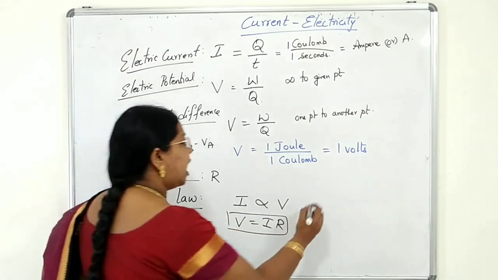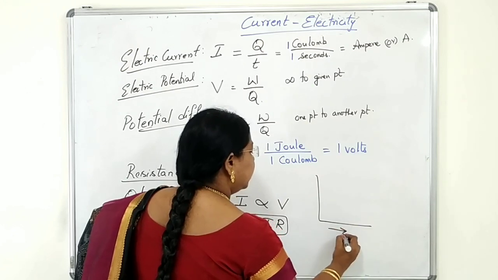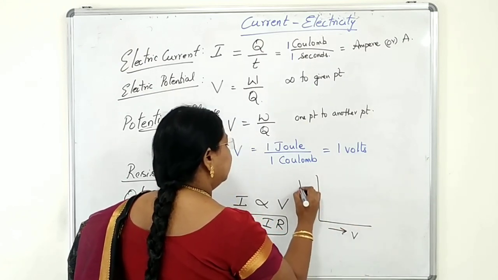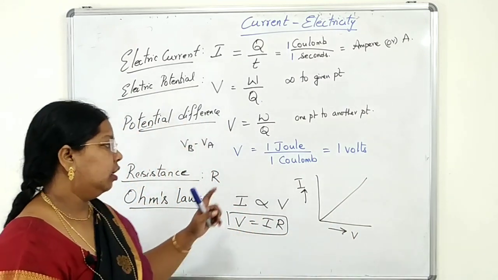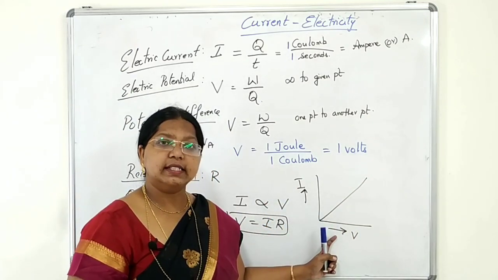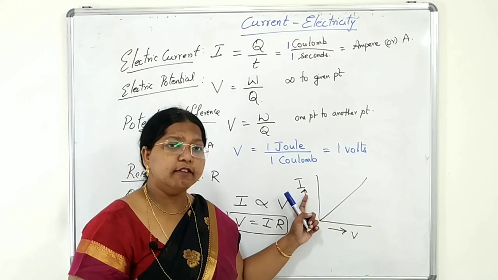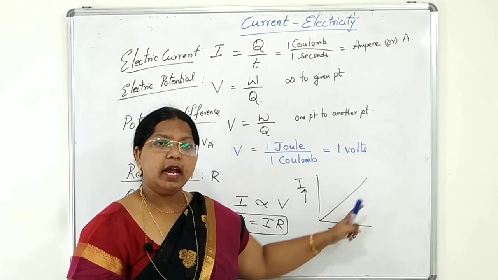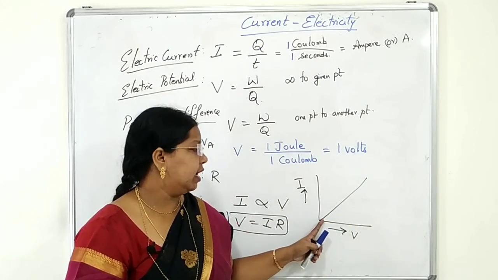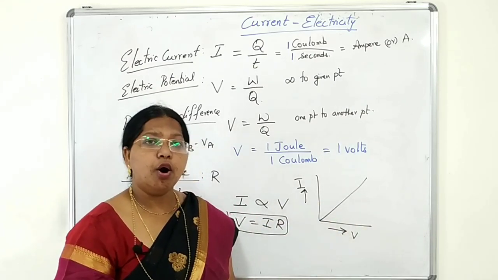If you draw the graph between the potential difference and the current, you will get a straight line passing through the origin, because both are increasing simultaneously. If I increase the current flow, the potential difference increases. After joining the points, we get a straight line through the origin.